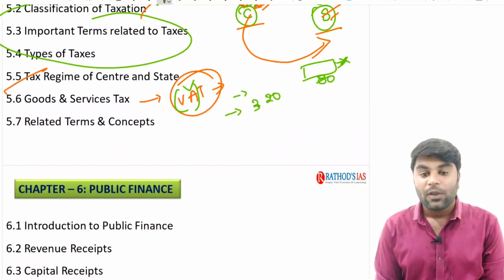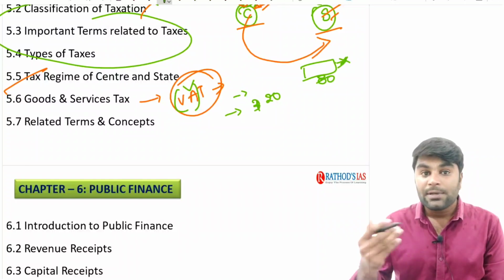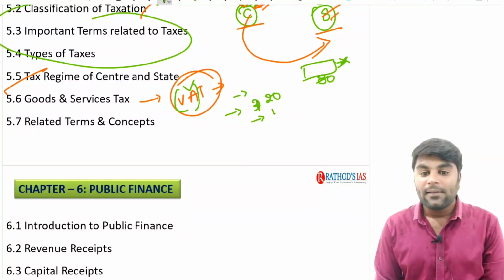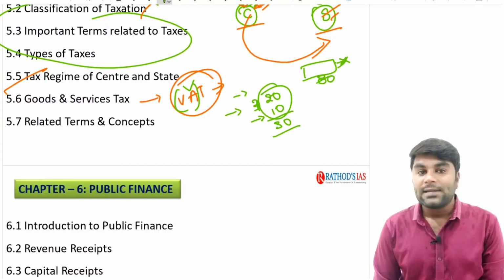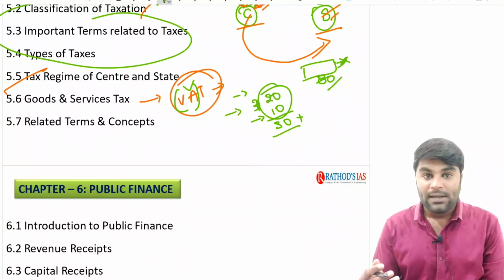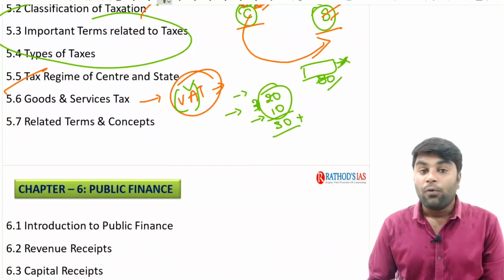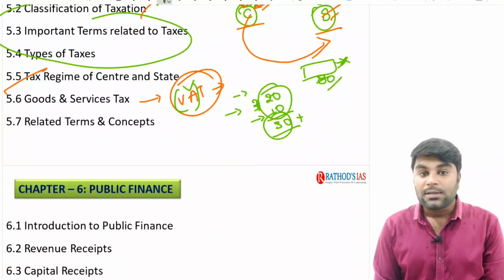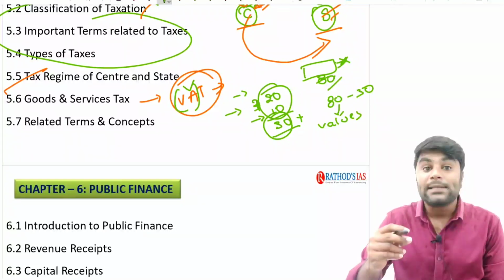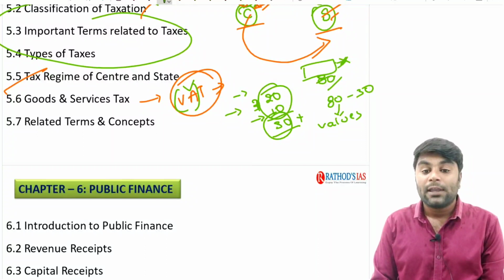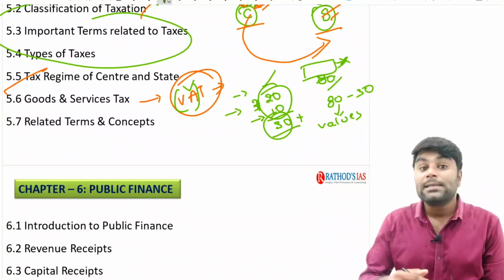at 20 rupees. Now he needs electricity to run the machinery in that manufacturing unit. Say he purchased it at 10 rupees. In total, we call them inputs, right? In total, they are priced at 30 rupees. Now, the output value, the price of the bread, is 80 rupees. If we deduct the input cost from the output value, that is 80 minus 30, we have the value added. This is the value that is being added by the manufacturer to the inputs that he has taken. This is called value addition.